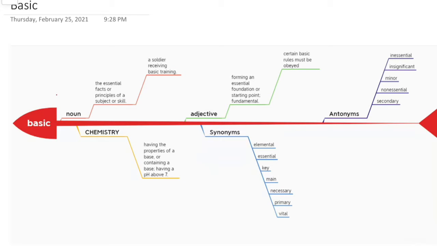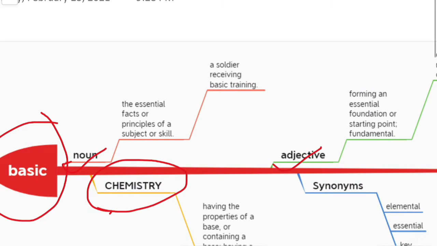So today's word is basic. Basic can be used as a noun, as an adjective, and it can also be used in chemistry. So let us see first how we can use basic as a noun: the essential facts or principles of a subject or skill.